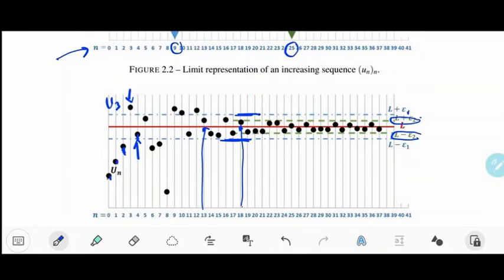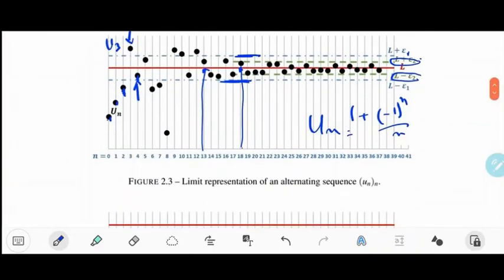An example of this sequence would be 1 plus minus 1 power n over n. You see, this is a nice sequence, because for n equal 1, u1 is equal to 1 minus 1 over n. So 1 minus 1, it's 0.